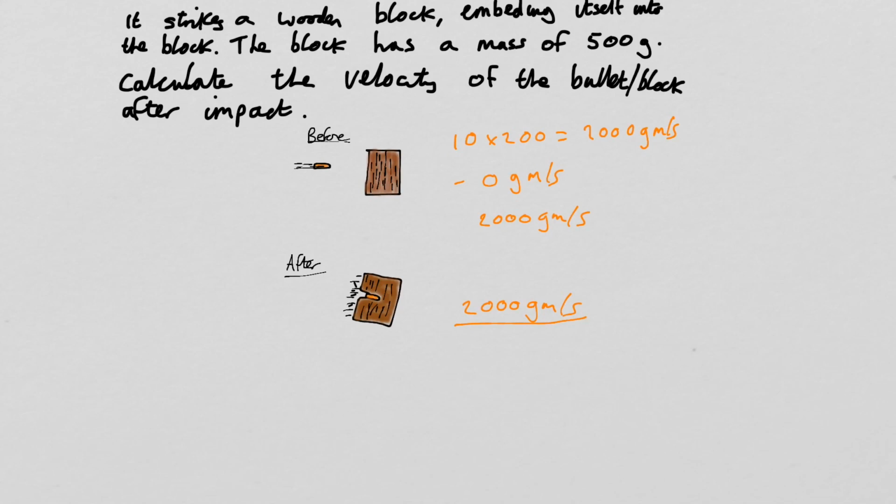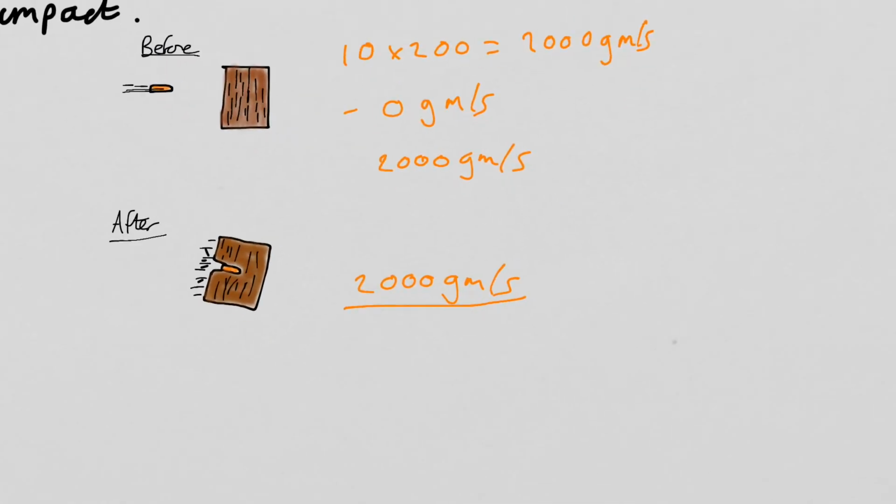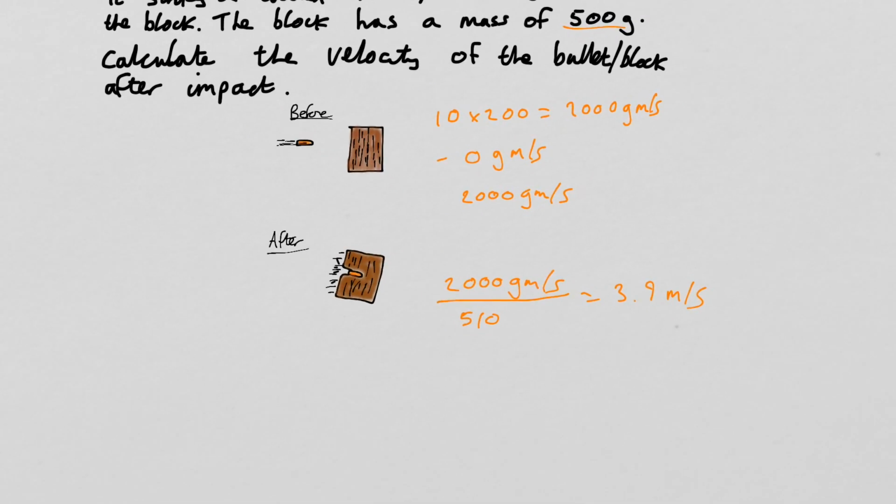So the combined mass is 500 grams from the block add the 10 grams of the bullet, because they're now one thing. So 2,000 divided by 510 will give you an answer of approximately 3.9 meters per second.